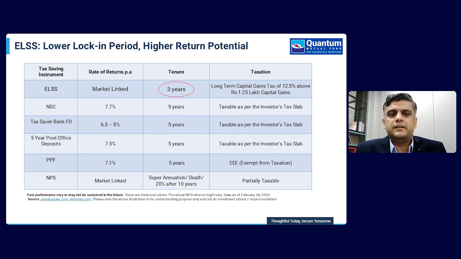Going to the second, third and fourth products, largely the interest rate varies from 6.5% to 8%. These are fixed income products, so the rate of return is guaranteed. Some of them also have a sovereign guarantee, for example NSC or a 5-year post office deposit, but the tenure and the lock-in of these products is 5 years. At the same time, the tax you pay on redemption or maturity is similar to the tax rate you will have at the time of the maturity of this product.